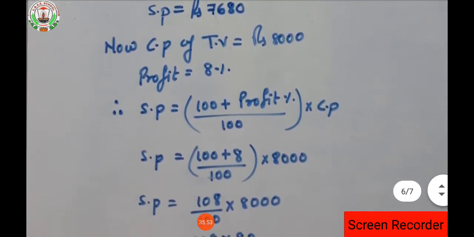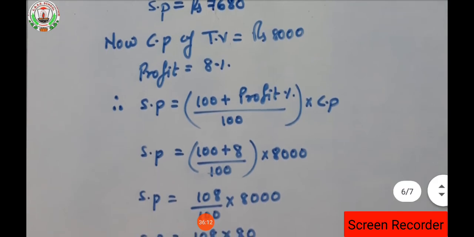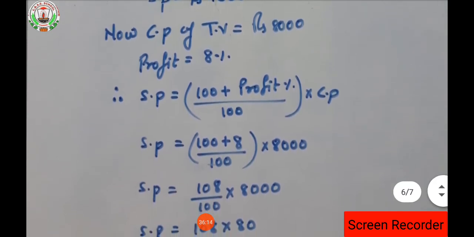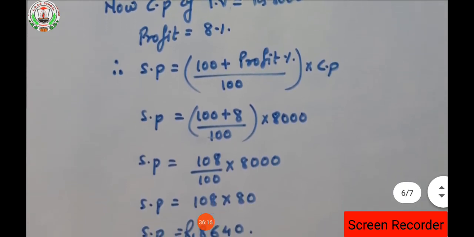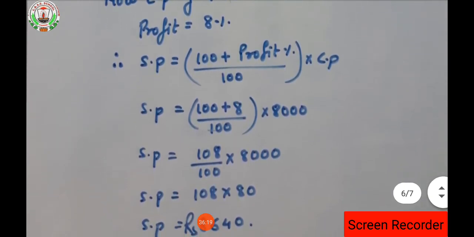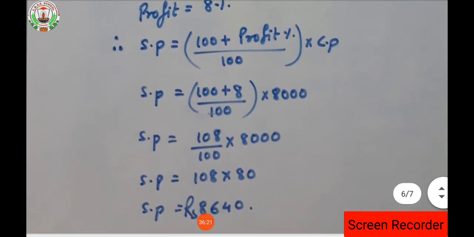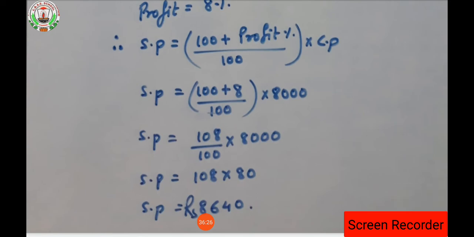Now the cost price of TV is how much? 8,000. And the profit given on TV is how much? 8%. While selling VCR he had a loss of 4%, but while selling that TV he had a profit of 8%, isn't it? Now selling price is equals to 100 plus profit percent upon 100 into CP. So 100 plus 8 upon 100 into 8000.